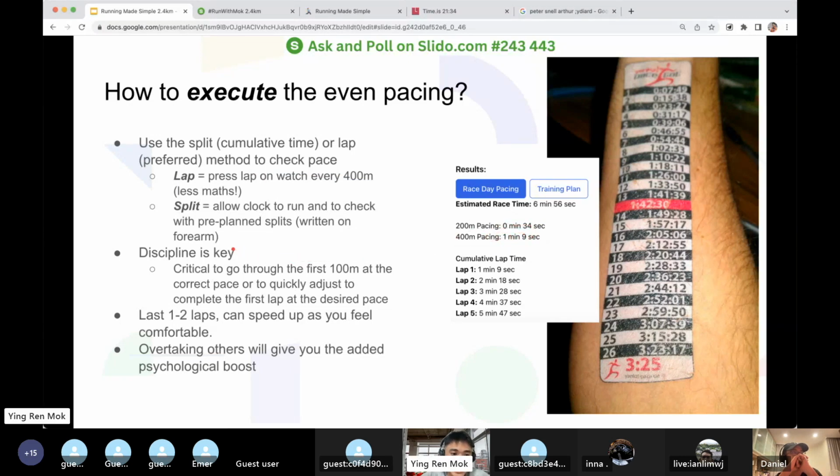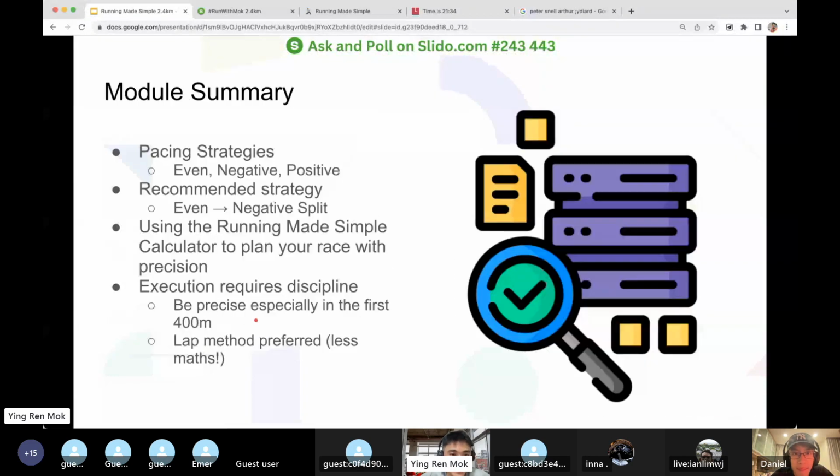Now, discipline is key. Discipline is really key. It's critical to go through the first 100 meters at the correct pace, or you must quickly adjust so that you complete the first lap at the desired pace. Then, in the last 1 to 2 laps, you can speed up as you feel comfortable. And towards the end, confirm you'll be overtaking people, and that will give you a psychological boost to do very well.